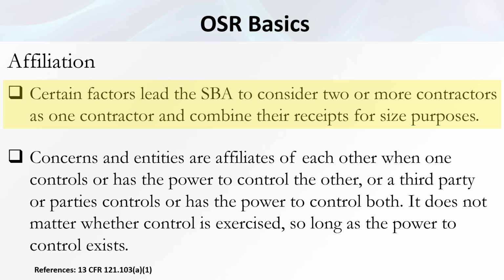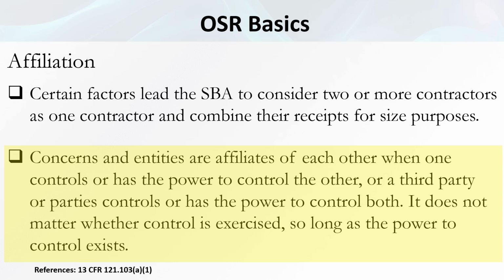In accordance with 13 CFR subsection 121.103 section A1, concerns and entities are affiliates of each other when one controls or has the power to control the other, or a third party or parties controls or has the power to control both. It does not matter whether control is exercised, so long as the power to control exists.